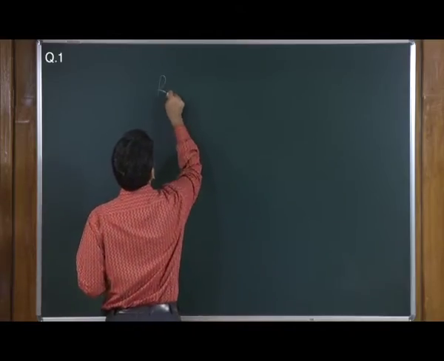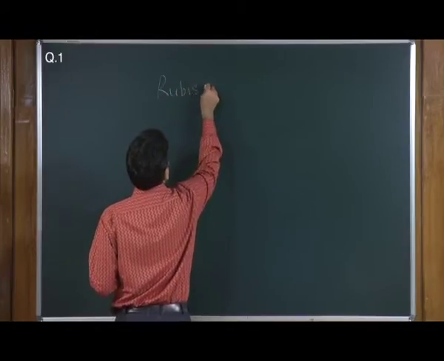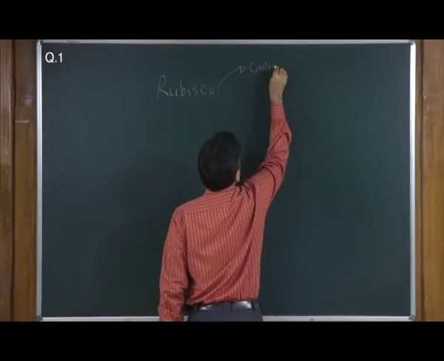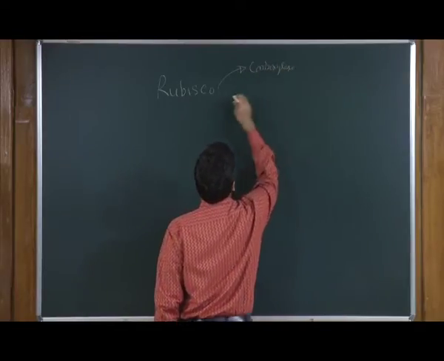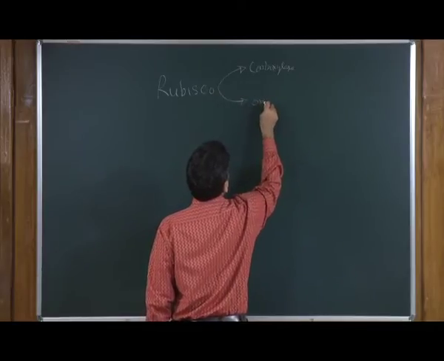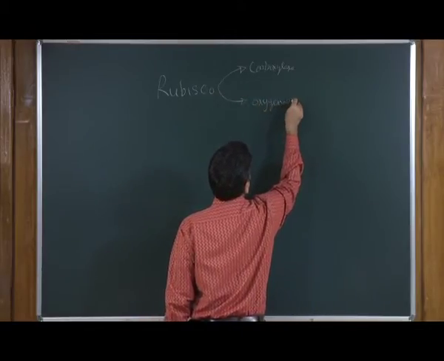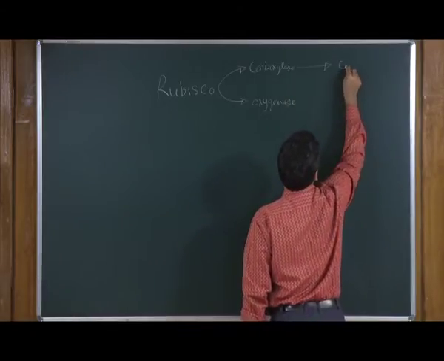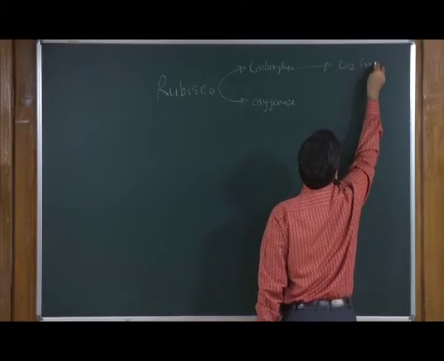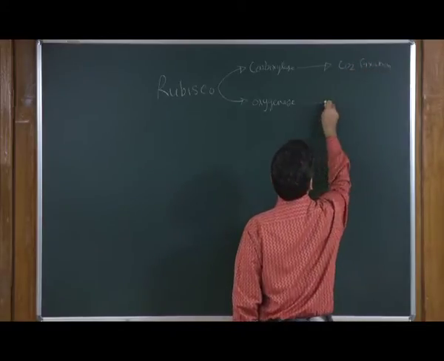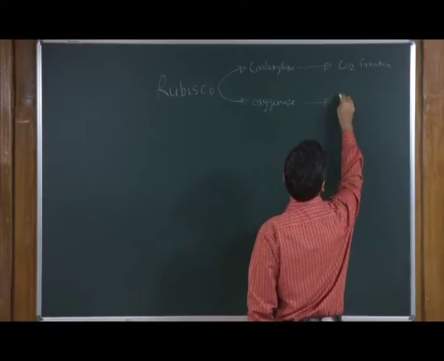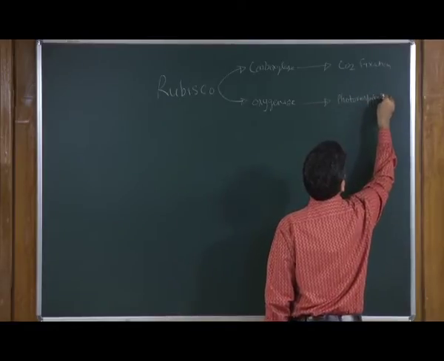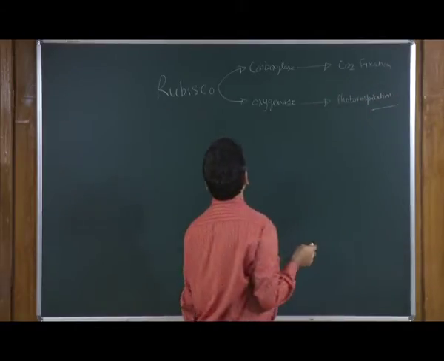So, Rubisco has two activities. One is the carboxylase activity and the other one is the oxygenase activity. You know that the carboxylase activity does the CO2 fixation, whereas the oxygenase activity does the photorespiration.